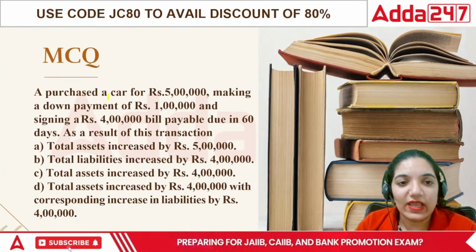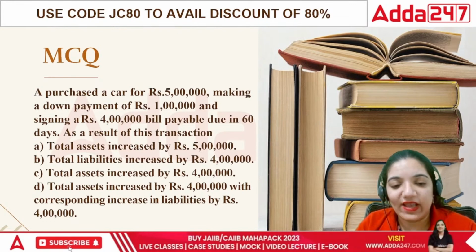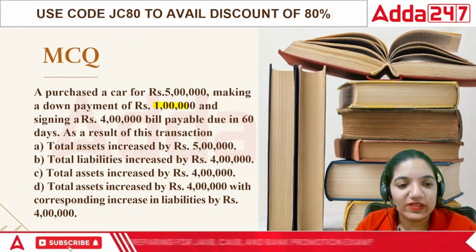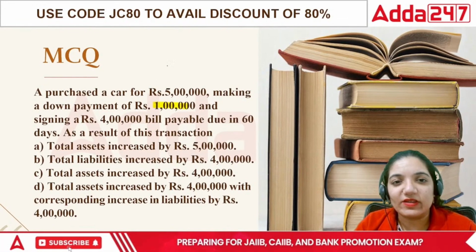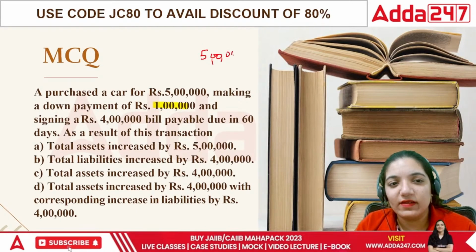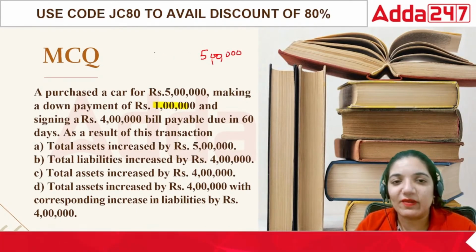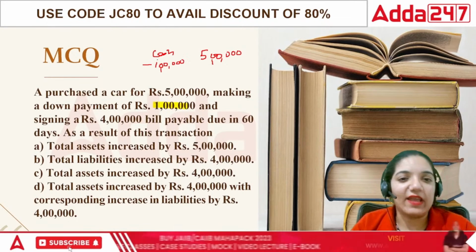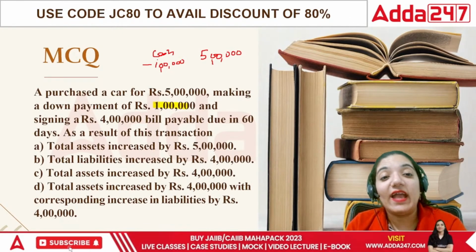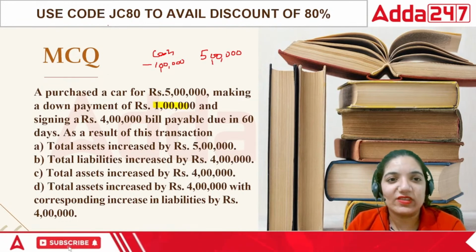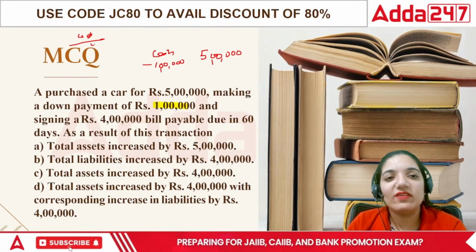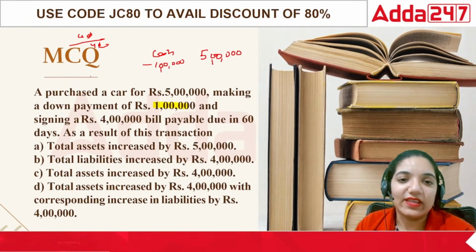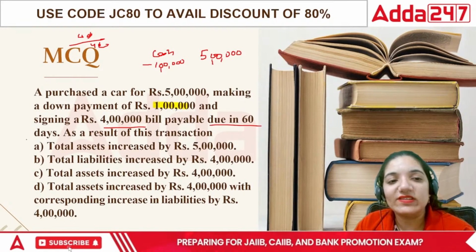Next question. A purchased a car for rupees 5 lakh, making a down payment of 1 lakh. So basically, for a car of rupees 5 lakh, we have paid 1 lakh already. That means I have got a car for 5 lakh, but I have lost cash of rupees 1 lakh. So from my cash, 1 lakh is gone. So technically 5 minus 1, I am having 4 on the asset side. And we have signed a bill for rupees 4 lakh. So in this case, the liability side also has 4 lakh. They are saying that the 4 lakh bill will be due in 60 days.